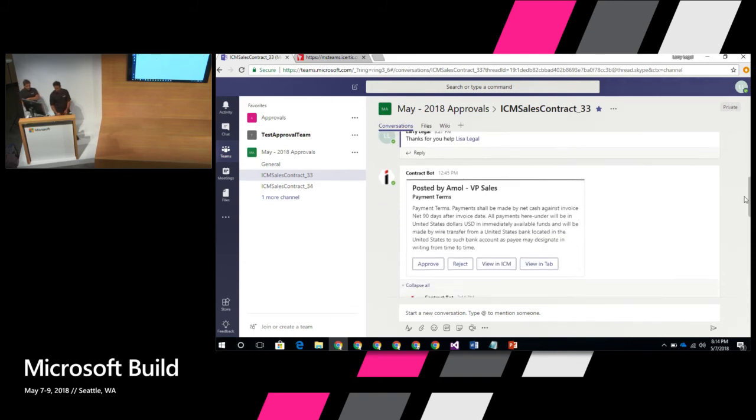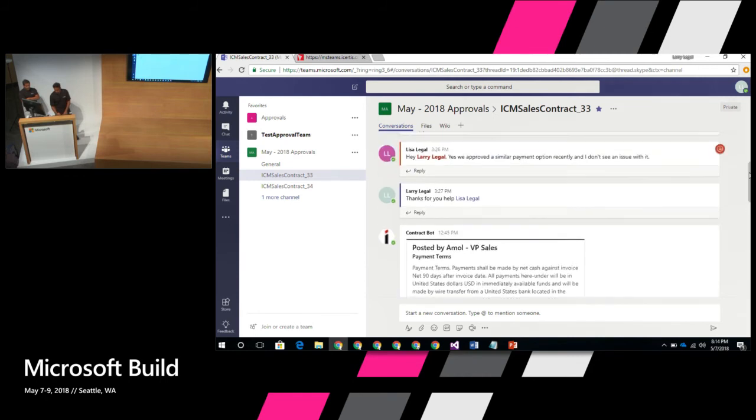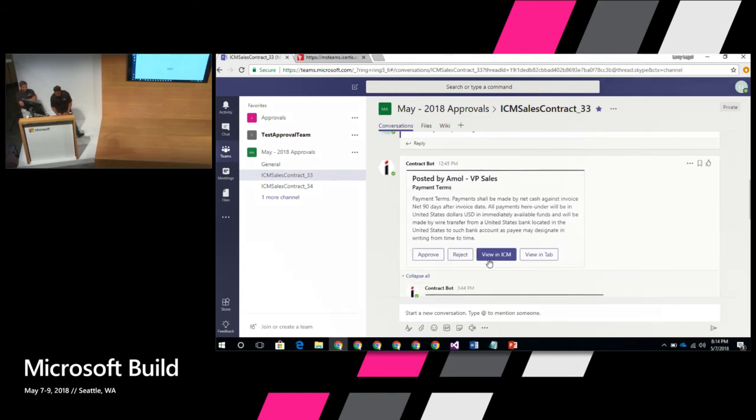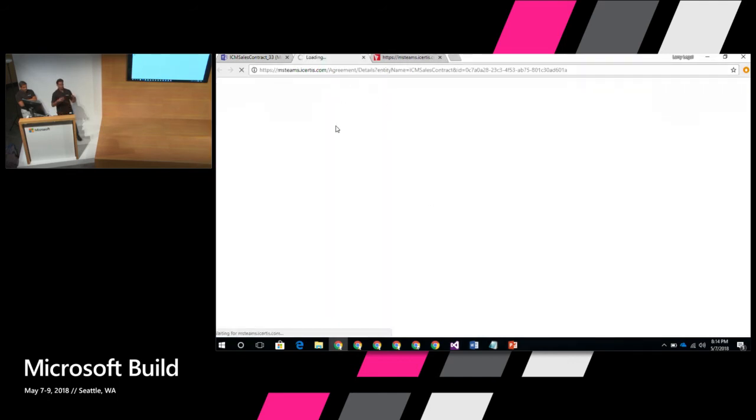Before he does that, he can obviously check a few things. One of the experiences that we have built in, there are two ways of looking at it. Either they can click on a button here, which is just for approving or rejecting. In this case, because he's confirmed it, he's going to approve it. He can decide to view this in ICM, so we should bring up this screen. He can just go into the ICM application and view it, and they're all integrated seamlessly. So that's one option.